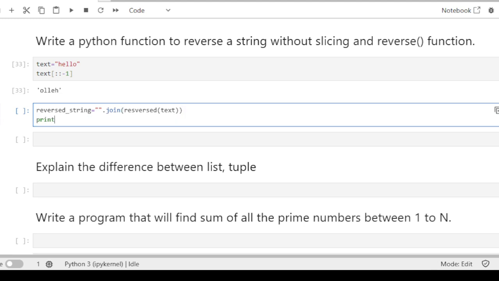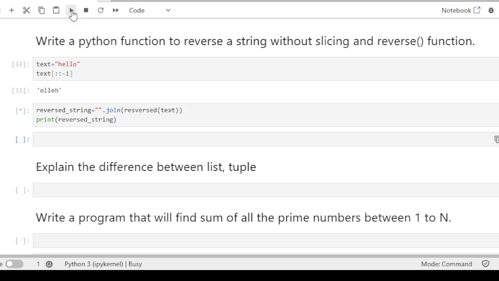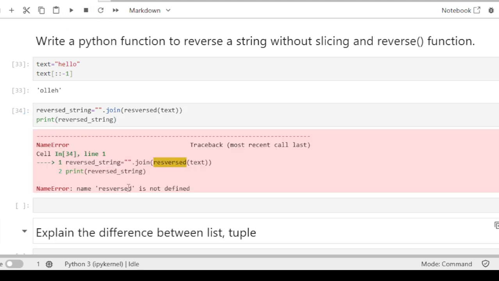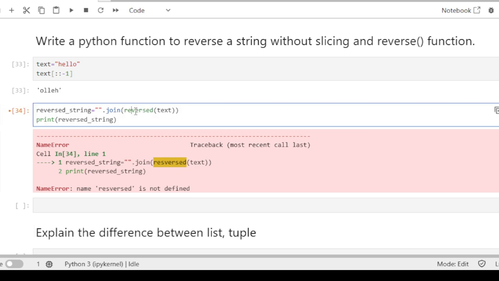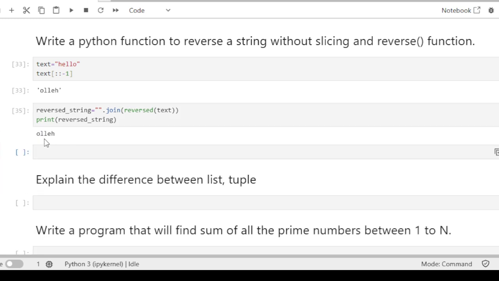Then you can use the print function to print the reversed string and then run it. Now run it. So it has reversed the string. So these are two methods.